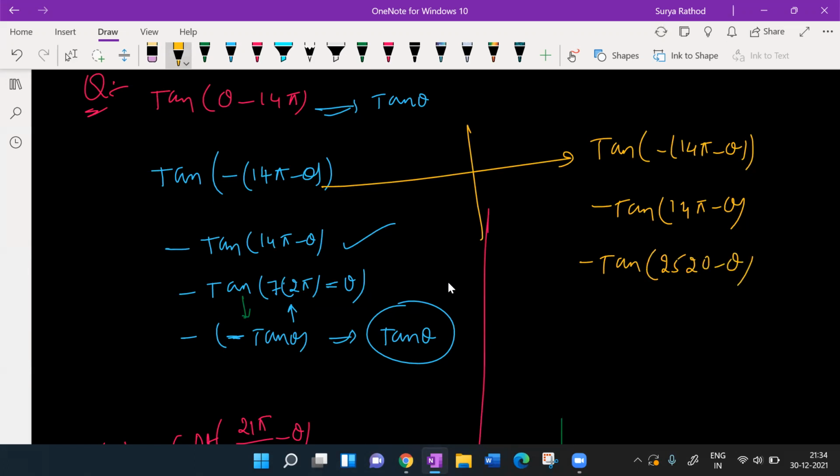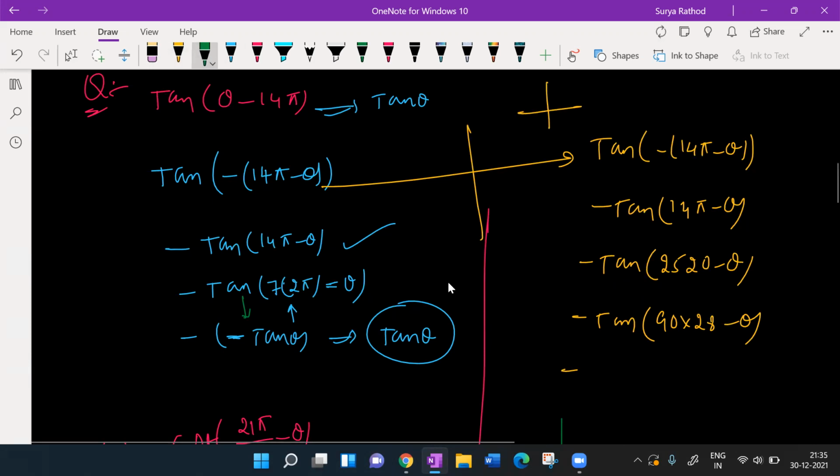2520 minus theta. So 2520, can I write it as a multiple of 90? 90 into what? 28. 28 times, not 280 times. Minus theta. So look at this, minus as it is, 90 into 28 times. Whether 28 is a multiple of 4 or not? Yes, it stops here. And coming what? Which quadrant now? 28 rounds, 1, 2, 3, 4, it stops here. Again coming minus theta. Which quadrant? It is stopping here and coming backward.